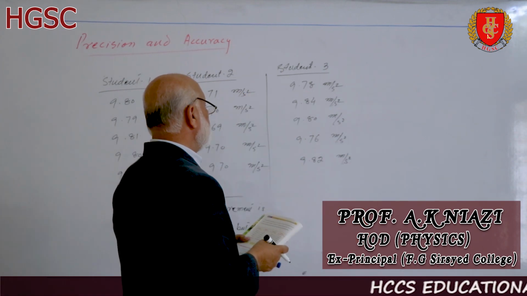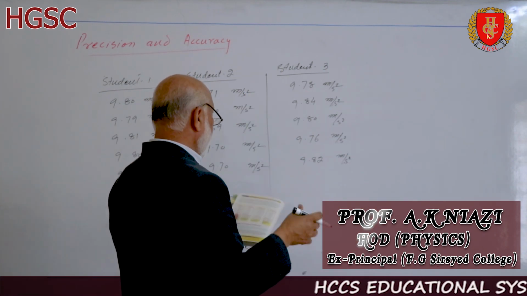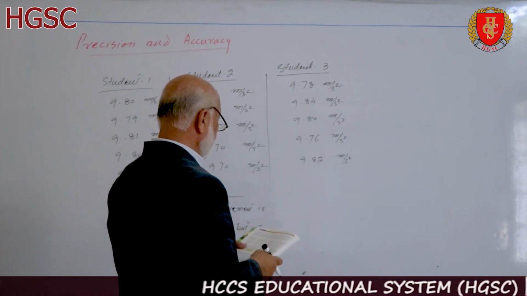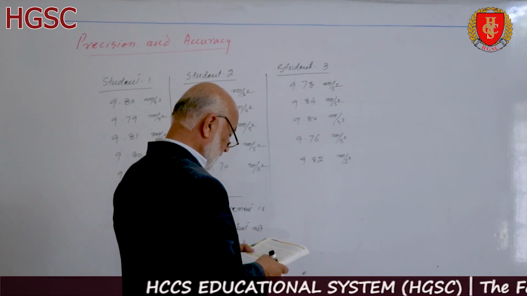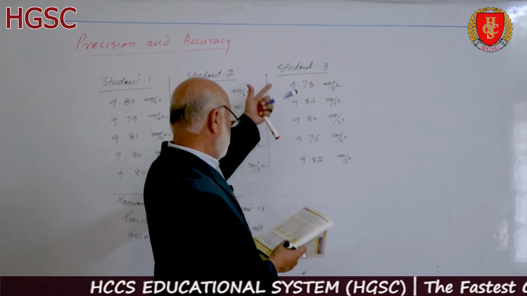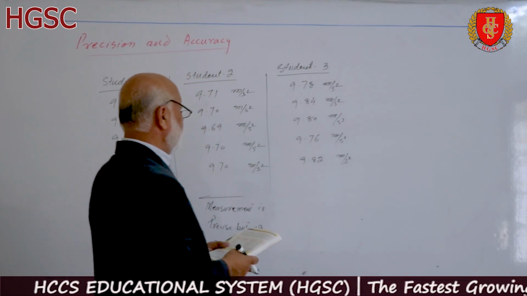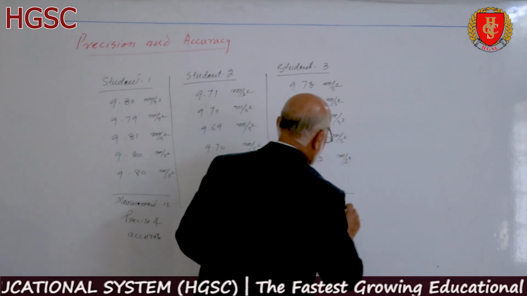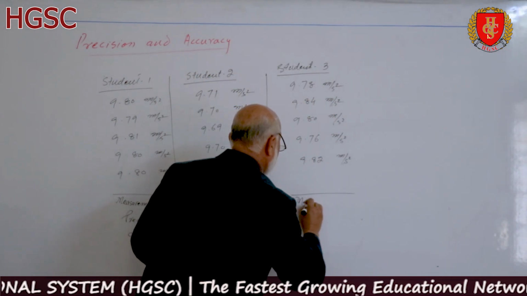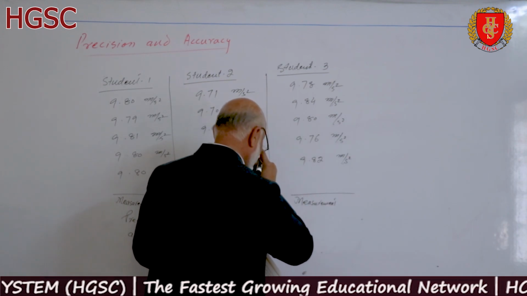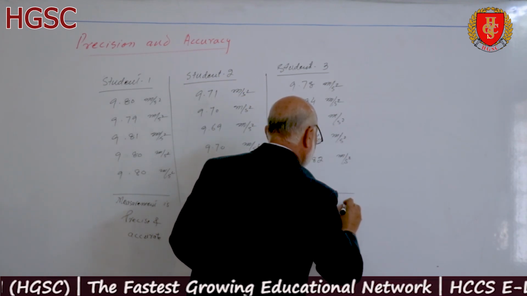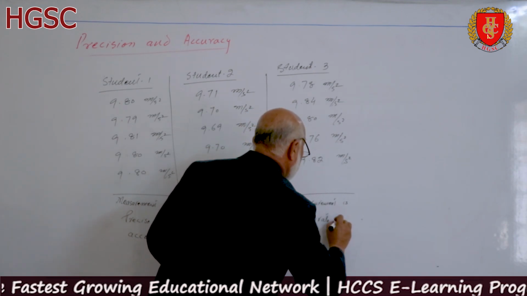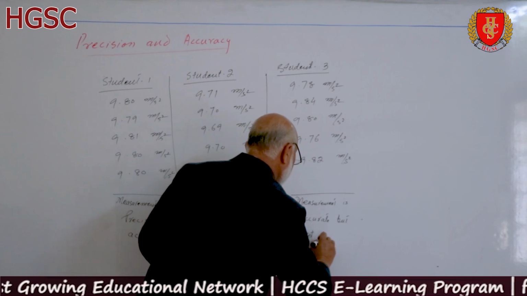The readings are not close, but their average is very close to the standard value of g. So the mean value, we add it and divide by 5, we get approximately 9.8. So the measurement is accurate but not precise.